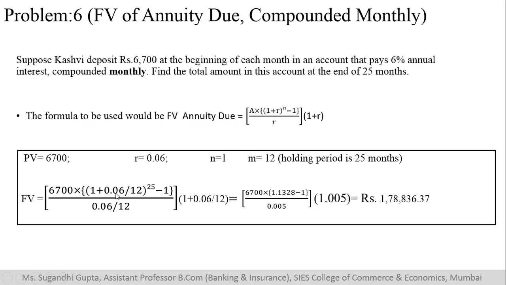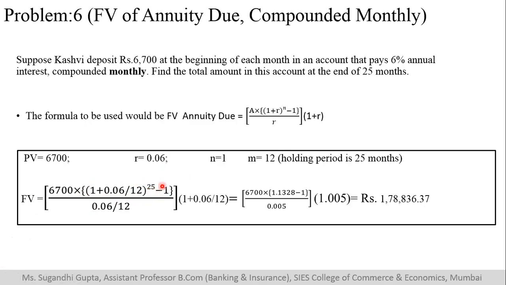1 plus 0.06, now this factor will get divided by 12, because 0.06 is for 1 year. Since compounding is taking place monthly, I need to divide it by 12 to get the monthly interest rate. So this I have done. Now she keeps it for 25 months, and that's why it is raised to 25.